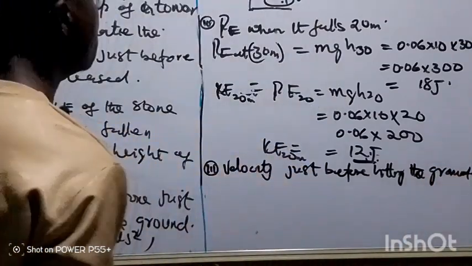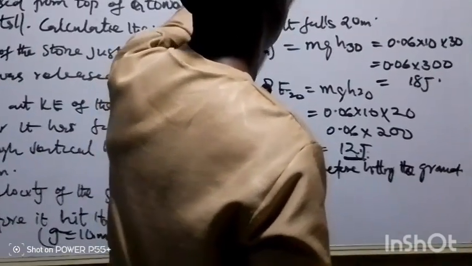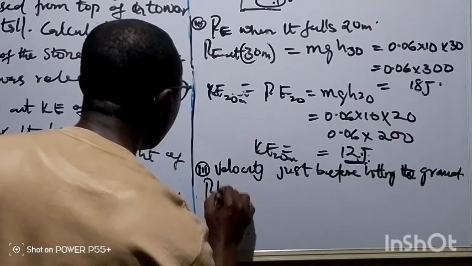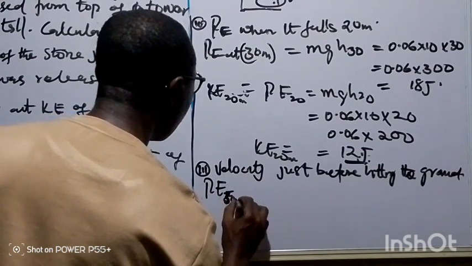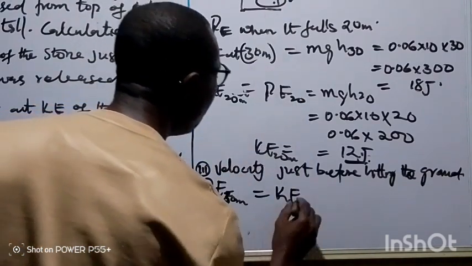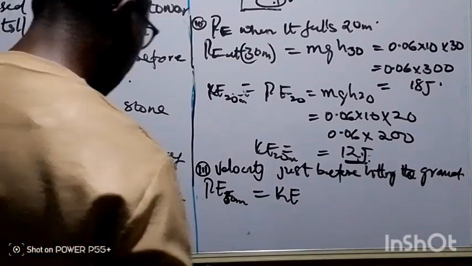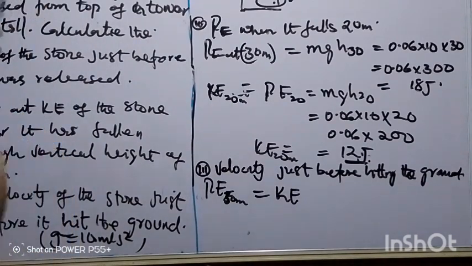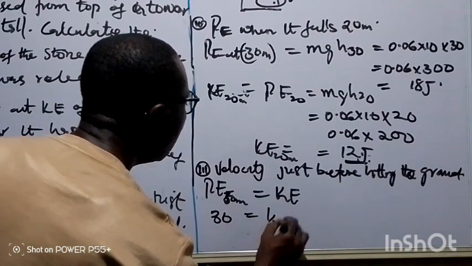The energy at the initial state is equal to the energy at this point. That will be PE at 50 meters equal to KE at this particular point, and we need the velocity. Since we calculated the PE at that point as 30 joule, it will be 30 equals half mv squared.